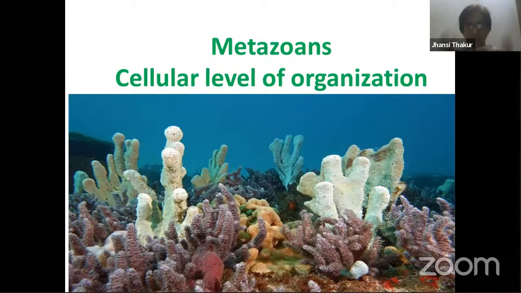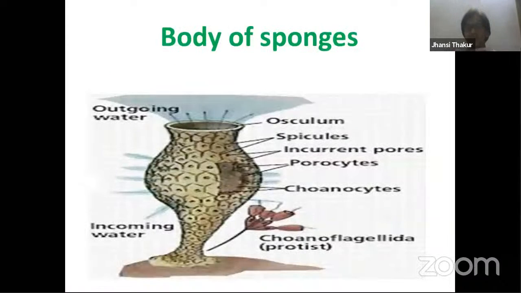That is, these bodies are made up of many cells. They are multicellular, but tissue level is not found. They are all loose aggregates of cells, loosely arranged cells. That's it, can be seen over here. Functionally, the cells are different, but there is no nervous system to coordinate or control. There is no tissue, nothing. So this is called cellular level of organization.